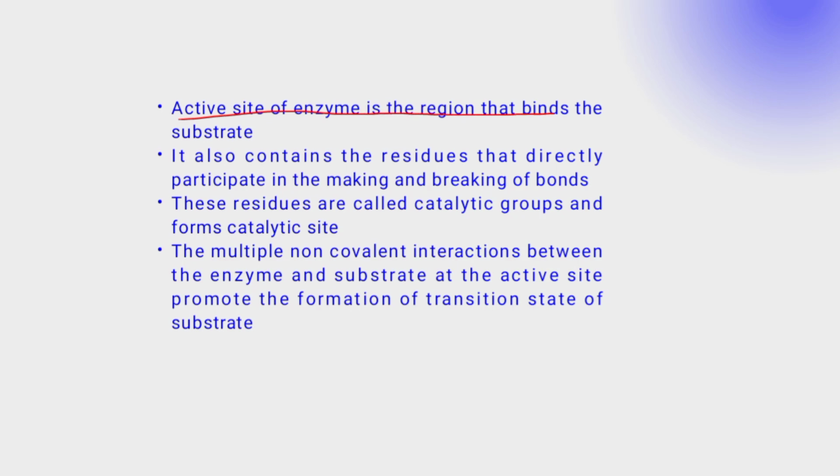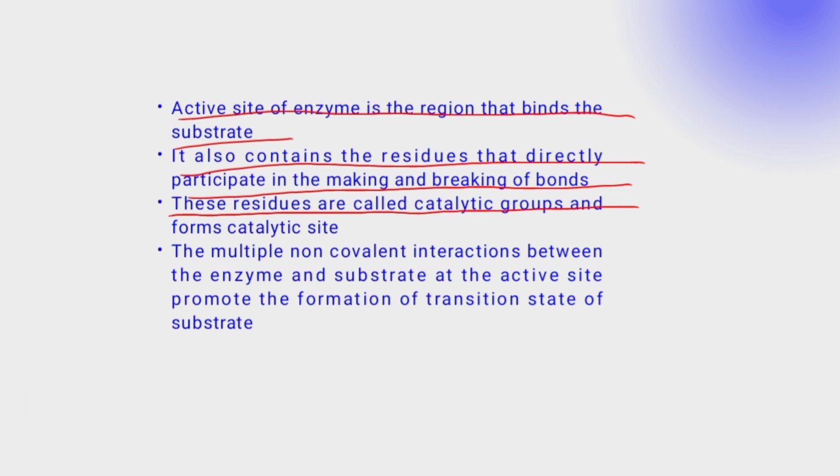Active site of enzyme is the region that binds the substrate. It also contains the residues that directly participate in the making and breaking of bonds. These residues are called catalytic groups and form the catalytic site. The multiple non-covalent interactions between the enzyme and substrate at the active site promote the formation of the transition state of the substrate.